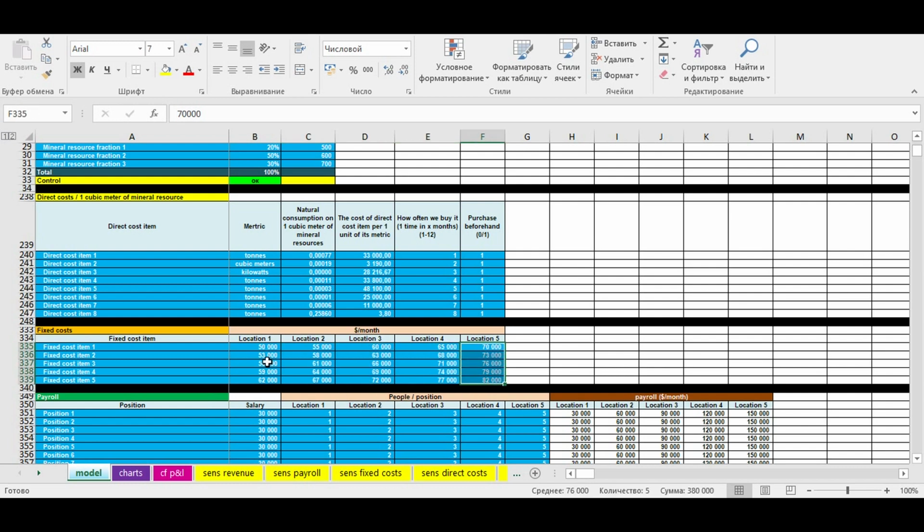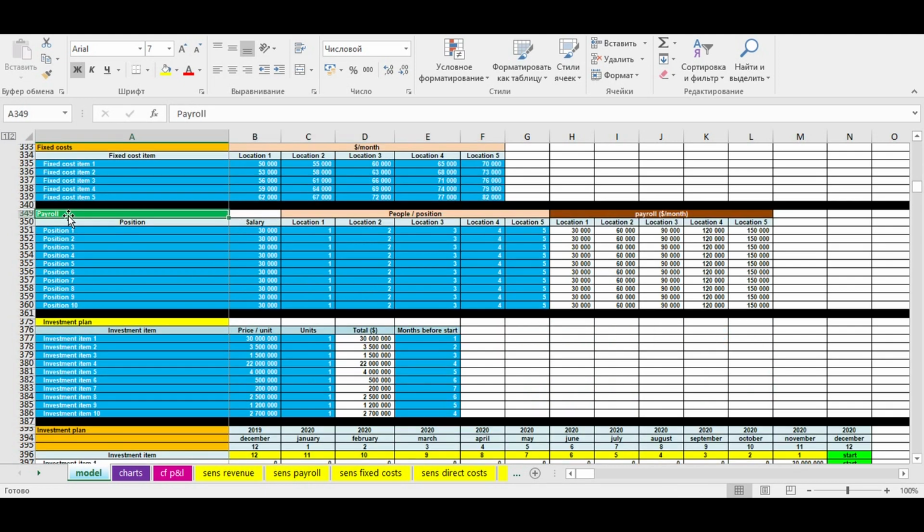When it's time for this or that location, this or that amount of fixed costs will be applied. The amount of fixed costs is specified monthly. The same situation happens with payroll. In this table of inputs, we specify positions, salaries of one person on each position, and amount of people on each position at each location. So now you have a variable payroll depending on what location your quarry currently is.